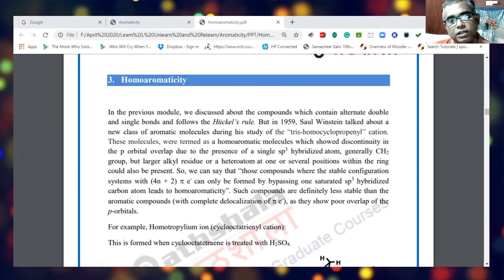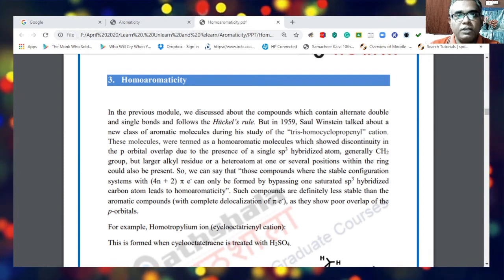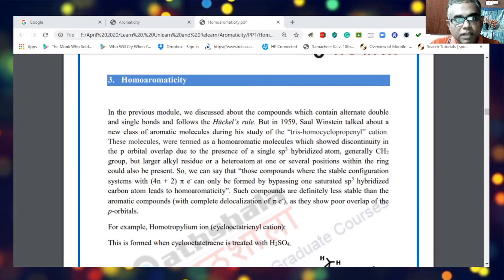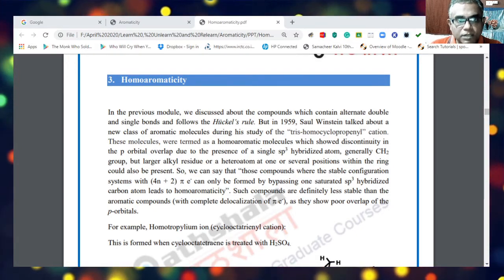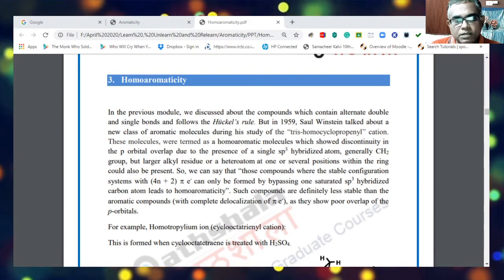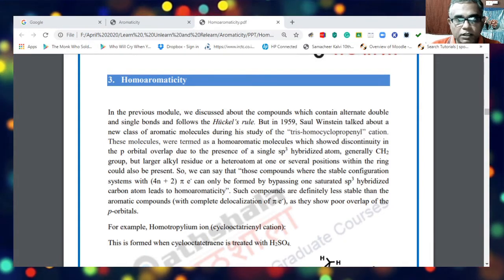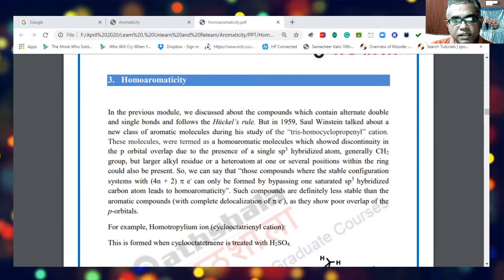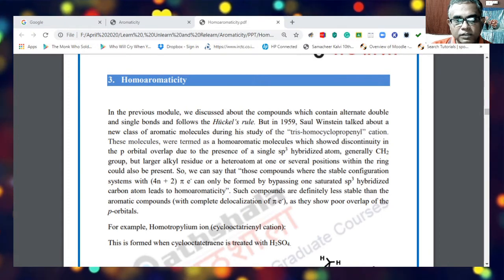We have understood in our earlier systems that for a molecule to be aromatic, there should be a continuous overlap of p orbitals that enables the molecule to have complete delocalization, which provides extra stability and adds to the resonance energy of the molecule, and thereby the molecule becomes aromatic. Whereas in homoaromatic systems, there is a discontinuity in the p orbital overlap due to the presence of a single